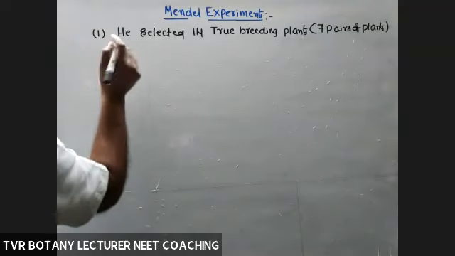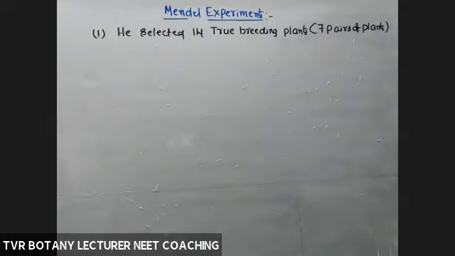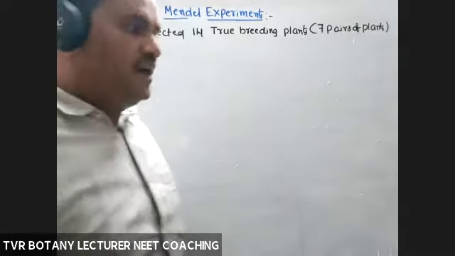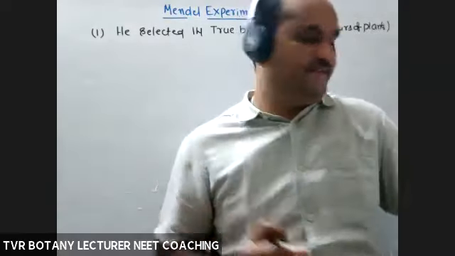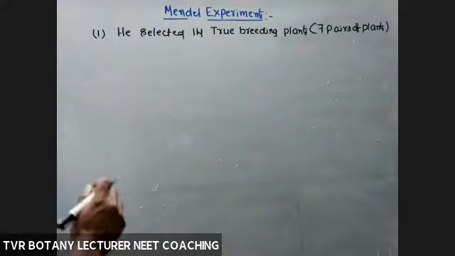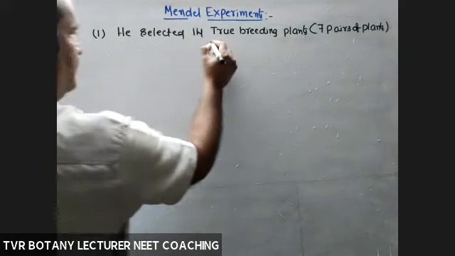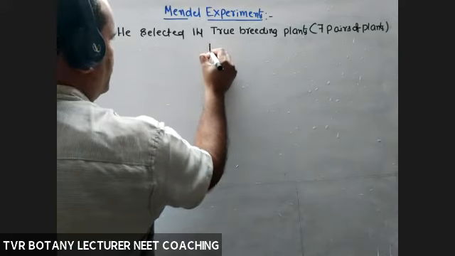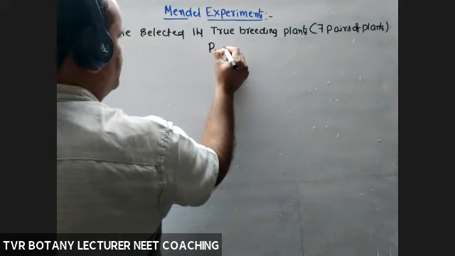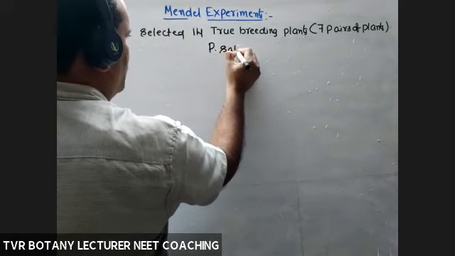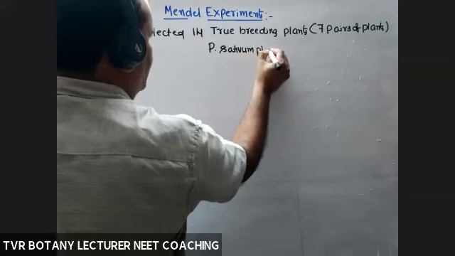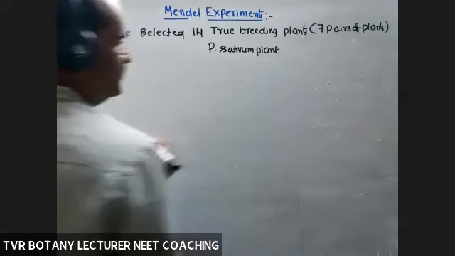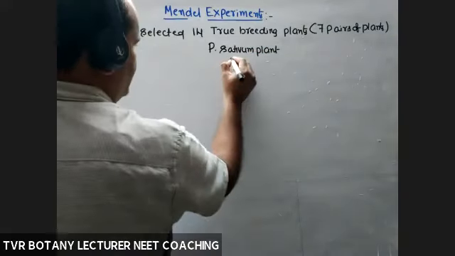Next, what is a true breeding? Yesterday, we discussed what is a true breeding. True breeding means, again, I'm discussing here what is a true breeding. For example, this is a Pisum plant, one plant, and that is in homozygous condition.